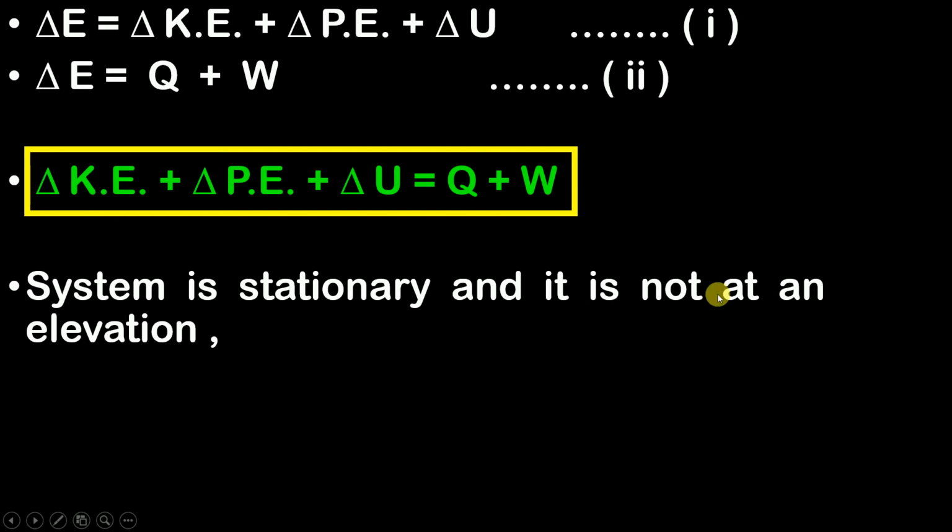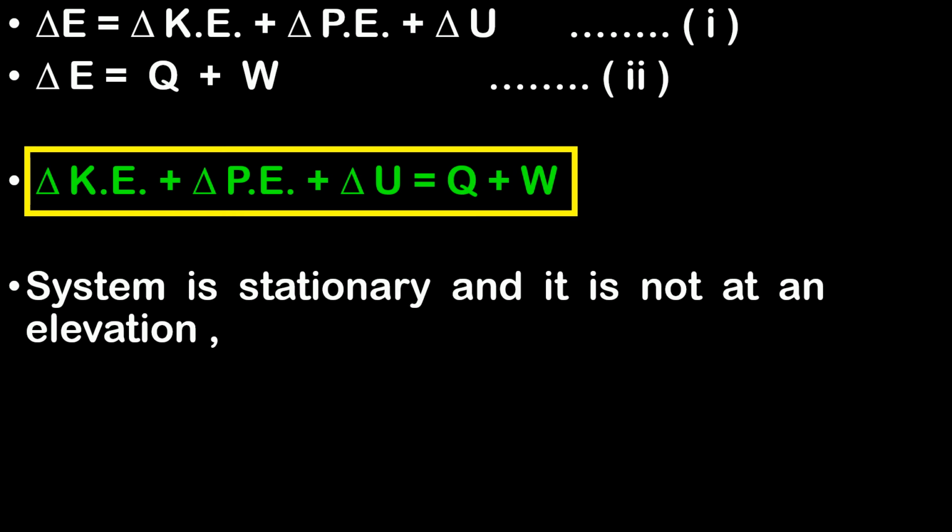And it is not at an elevation, which means the system that we are considering, we usually don't consider at a very high height. If there is no elevation, then obviously the change in potential energy is going to be equal to 0. We do not consider a system which is going from a very high elevation to a low elevation.